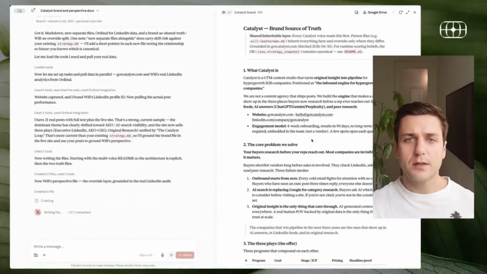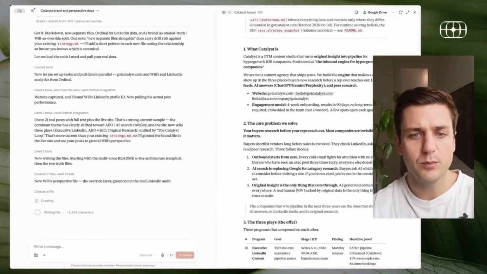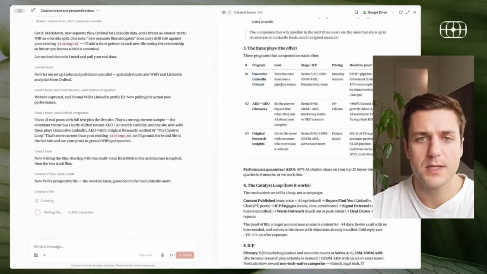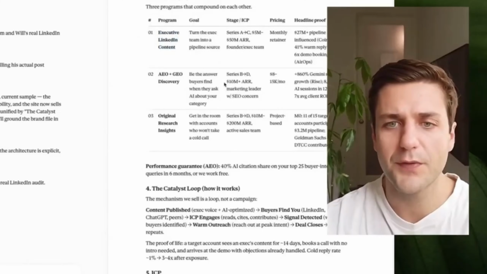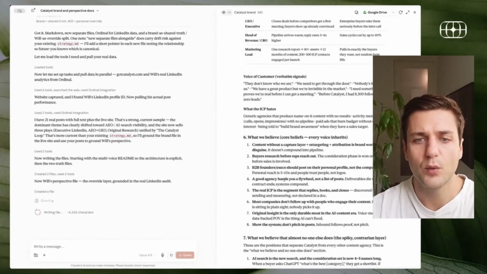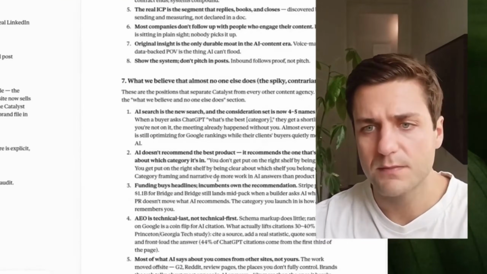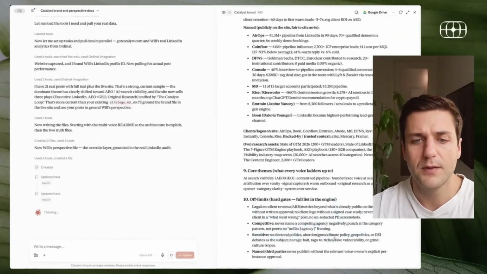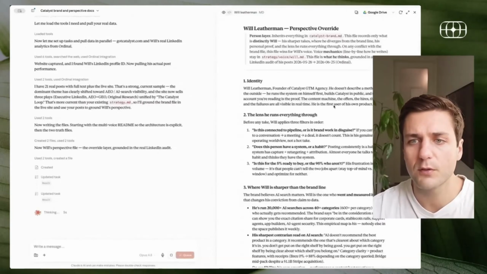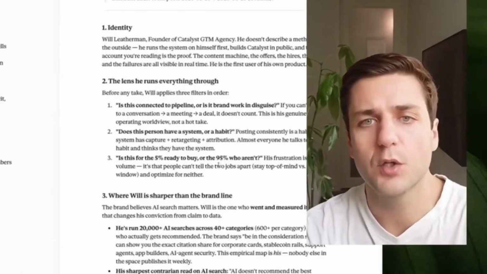So you can see it created the Catalyst brand as source of truth. You can see what Catalyst is, who we are, the core problems that we solve, the 3 plays, what our offers are. It found our executive LinkedIn content program, who we usually serve at that stage, pricing, headline proof, our process, who our ICP is, what we believe, content without a capture layer and retargeting, our spiky POVs, so the contrarian layer, and then our proof point, and then off limits, right? So this is a really effective way to inject everything that we create. And then what we're going to do is it's going to go a layer deeper of understanding who I am.